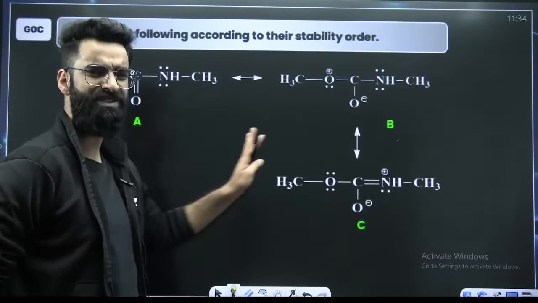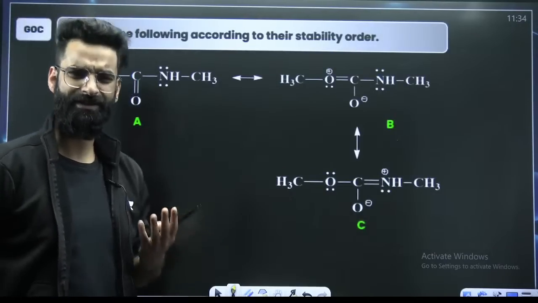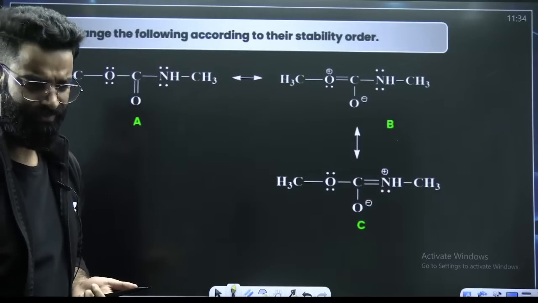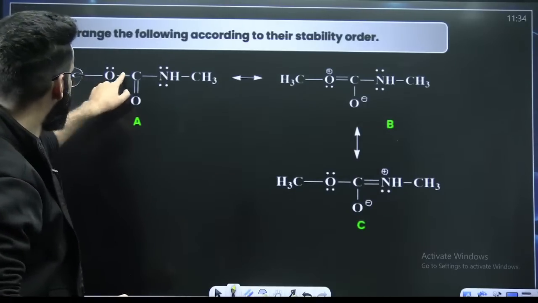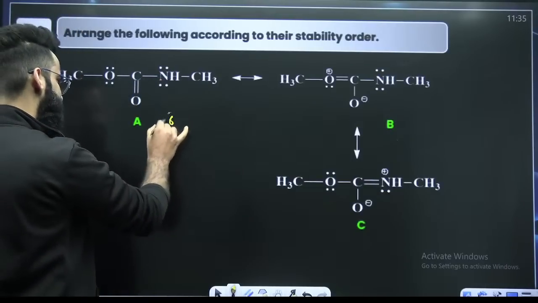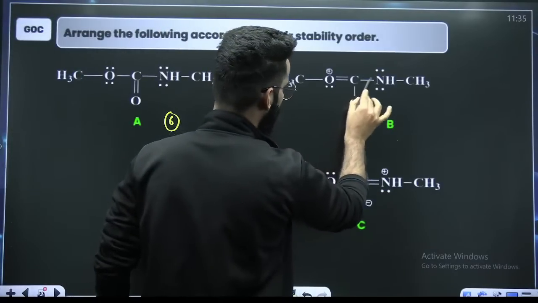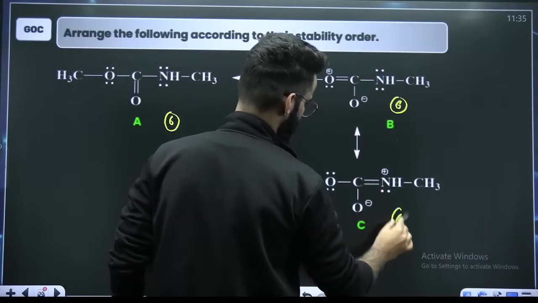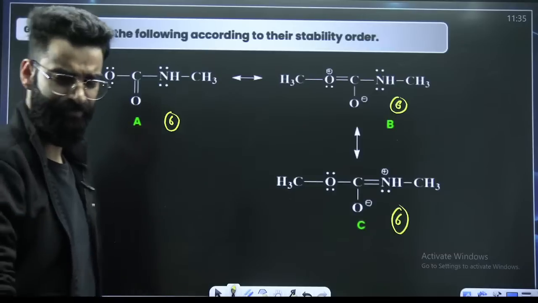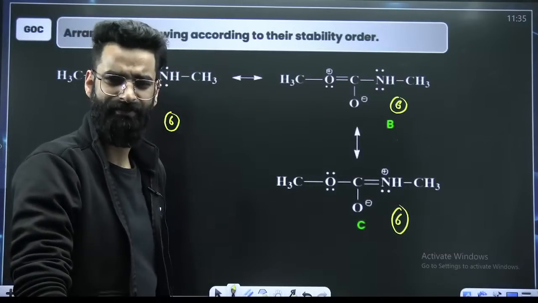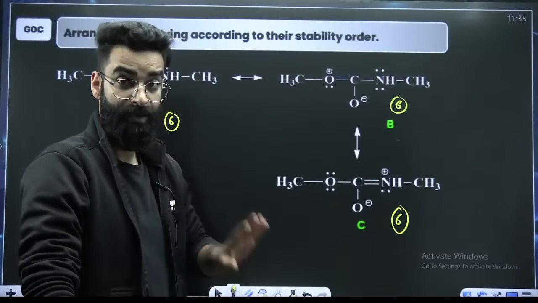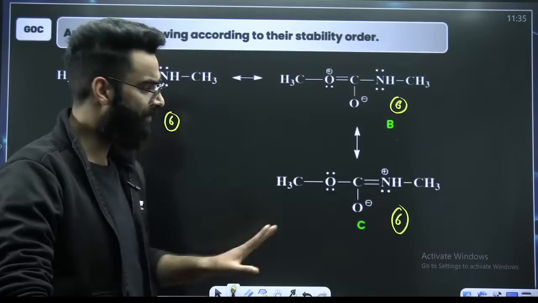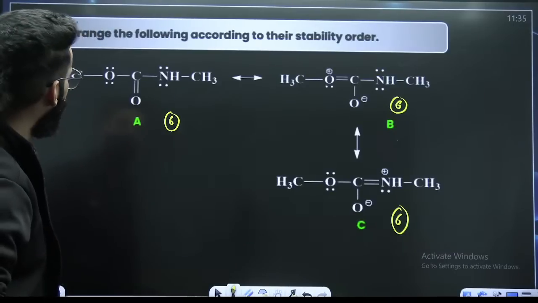So whenever I see the questions based on the stability of the resonating structures, first of all, I count the number of covalent bonds, right? I mean the internal covalent bonds. 1, 2, 3, 4, 5, 6. 6 bonds you have. Again 6 bonds you have. 6 bonds you have. Since the covalent bonds are same everywhere, you cannot decide on the basis of bonds. If bonds were different, then you could have decided. More the covalent bonds means more the stability, right? But over here, bonds everywhere are same, so you cannot decide on the basis of bonds.